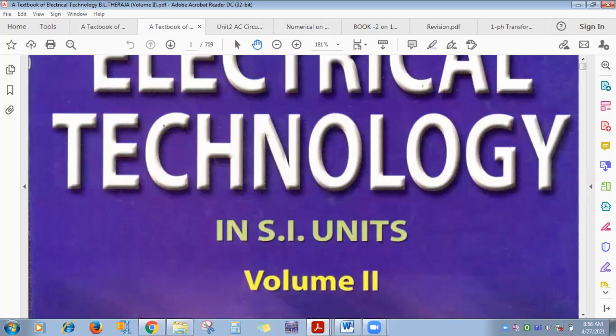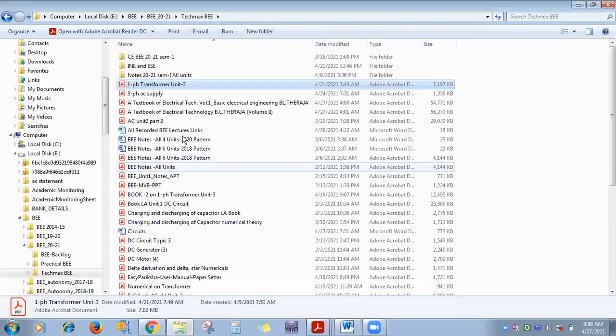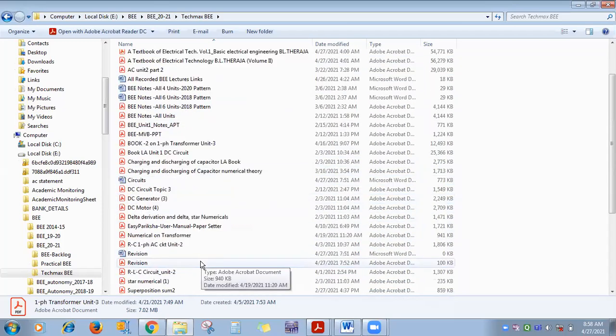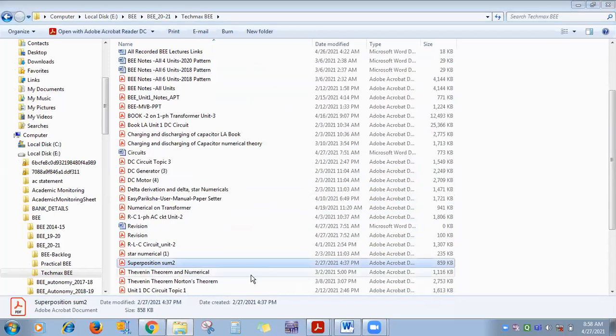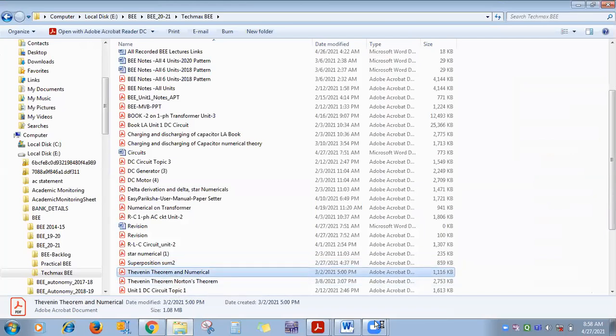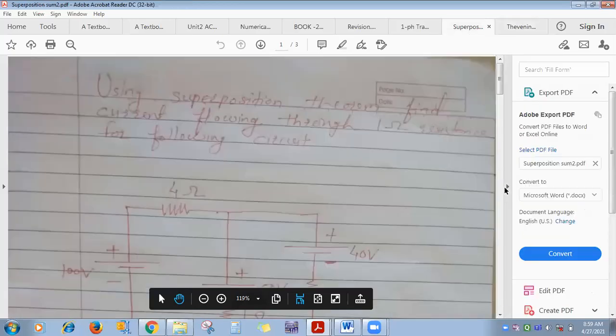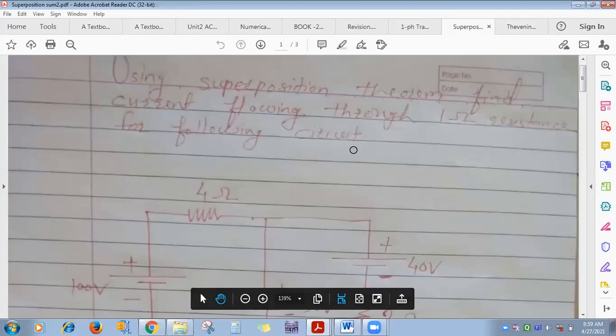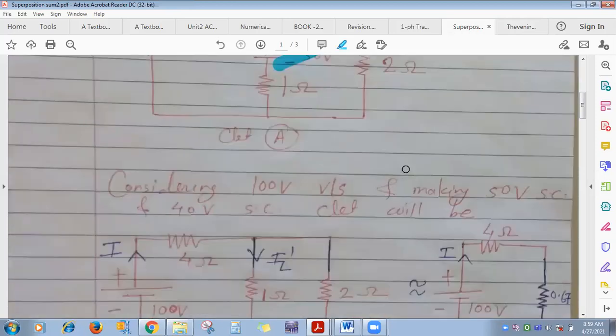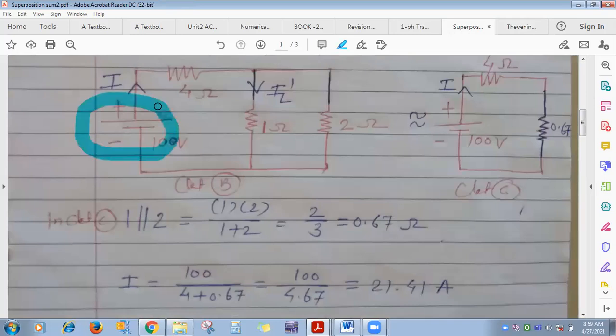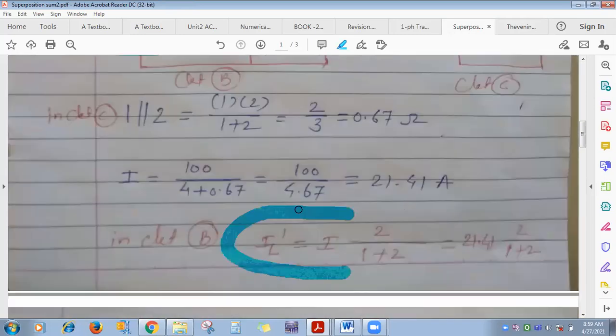Asked anyone, means suppose, 1 minute. This is 1 minute. Superposition का this one superposition. Terminals also I will open. See here, this one, suppose superposition this one sum, for example here see three sources are there, so we used to calculate first considering only 100 volt IL dash, isn't it? We have calculated IL dash for 100 volt.